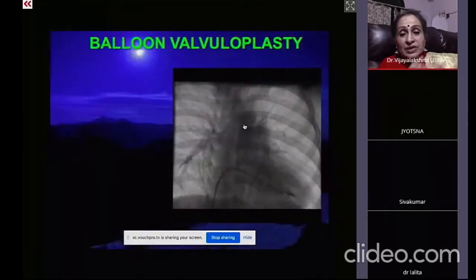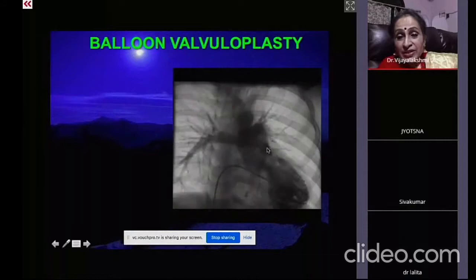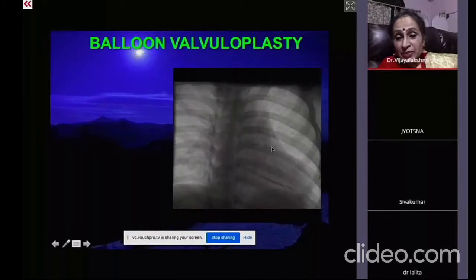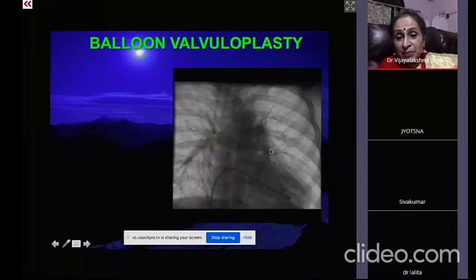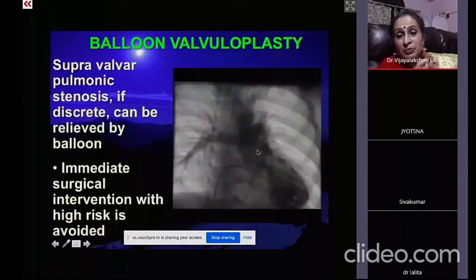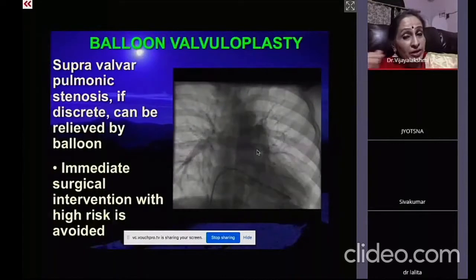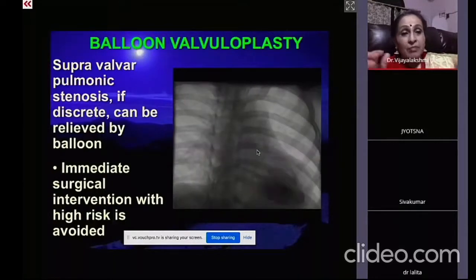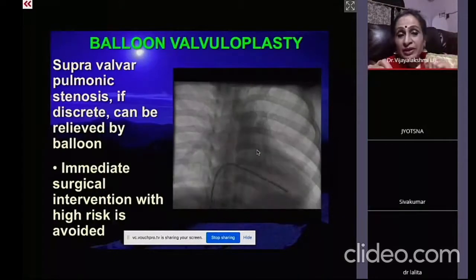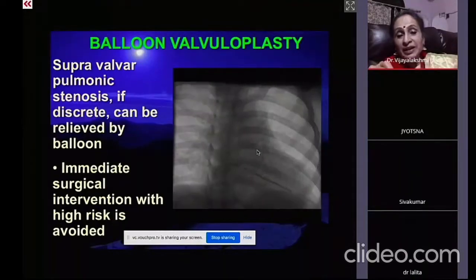Now, this is the angio. You can clearly see that there is an infundibular stenosis, and you can see that the negative shadow here is because of the dysplastic thickened pulmonary valve, and there is a discrete supravalvular stenosis. So when there is a discrete supravalvular stenosis, now a few decades ago we were taught not to dilate the main pulmonary artery, but today if there is a discrete supravalvular stenosis, that also can be dilated with the balloon.